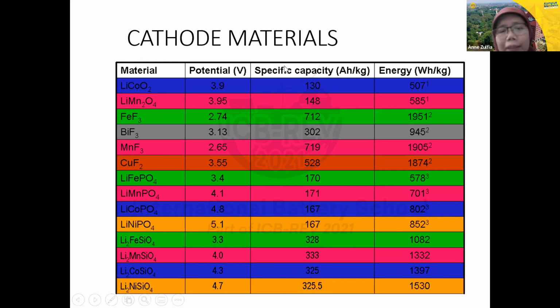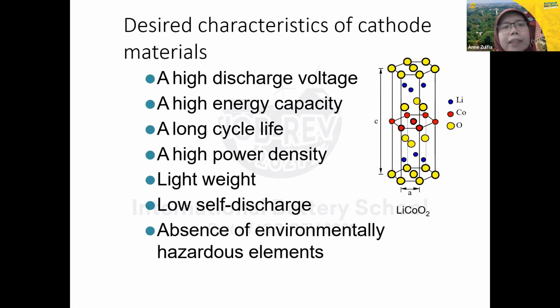They have their characteristics, which we can find in these tables. We can see here lithium cobalt dioxide has this potential, 3.9, specific capacity 130, energy 507. So we have many kinds of cathode materials here with these characteristics that you can see in the table later after the class. I'll give you the material. And then these are the desired characteristics of cathode materials.